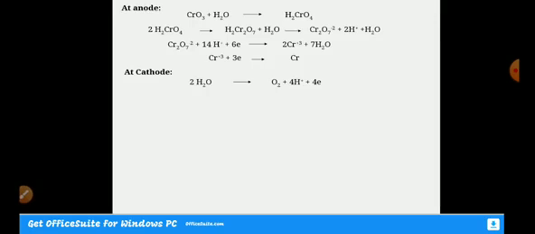The cathode reaction is a very simple reaction. Normally chromium metal passivates strongly in acidic sulfate medium, and it gives chromium 3 ions on dissolution in the presence of a large amount of chromium 3 ions in the bath.